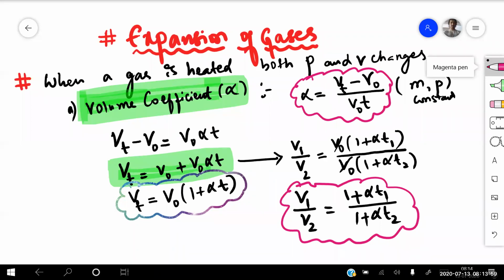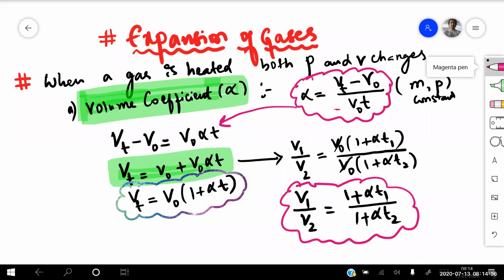Volume coefficient is represented by alpha is equal to change in volume by original volume into T. Change in volume is taken as the volume at T degrees centigrade minus V naught. Simplifying further, Vt minus V naught is equal to V naught into alpha into T, so Vt is equal to V naught plus V naught alpha T. So volume at T degrees centigrade is V naught into 1 plus alpha T. And if I take the ratio, V1 by V2 is equal to 1 plus alpha T1 divided by 1 plus alpha T2.